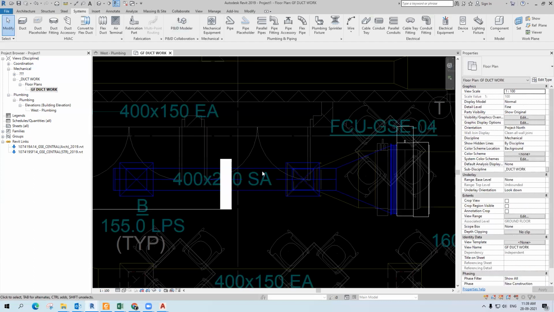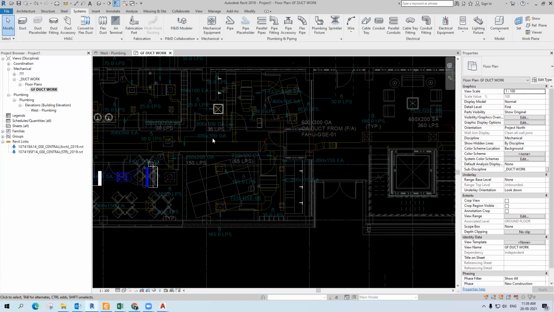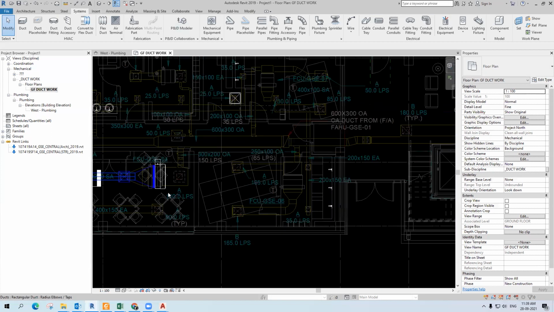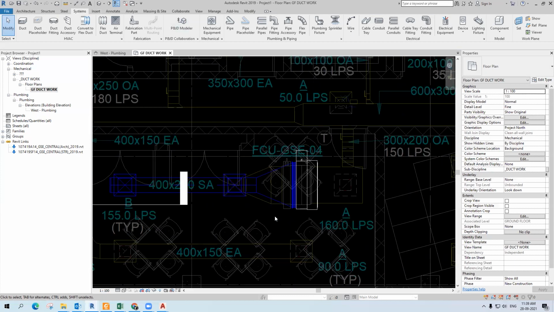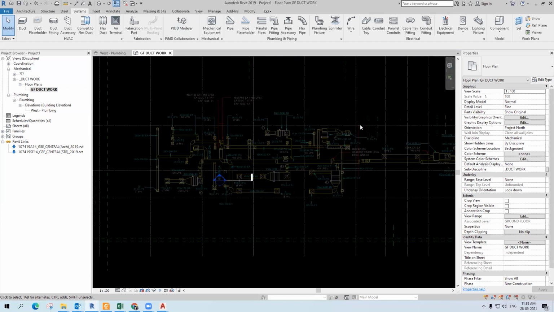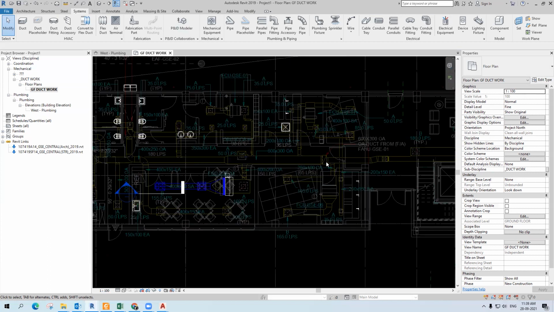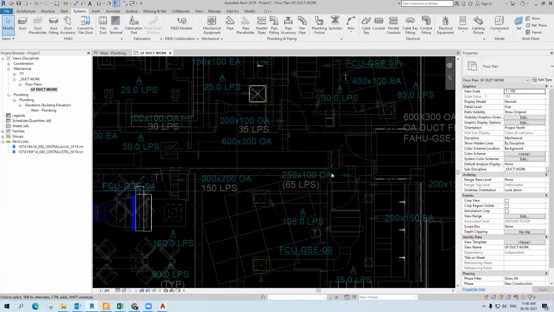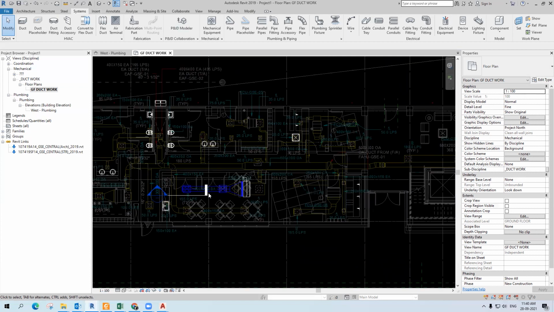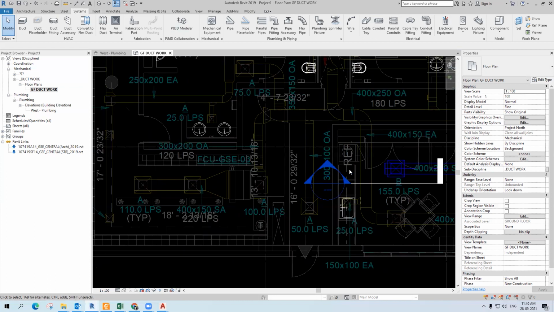Do one thing. I want you to complete the duct routing. I think you know how to create a filter, how to create duct routing preferences, and how to create the duct systems. So can you just start this one? Just do a small area. I hope you are all aware of the services. Try to do this one. For example, if you are here, it is a type A diffuser. Just copy this one.